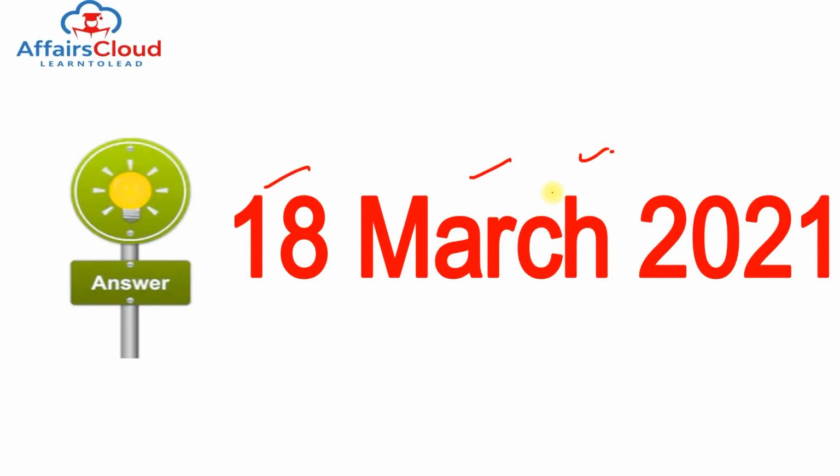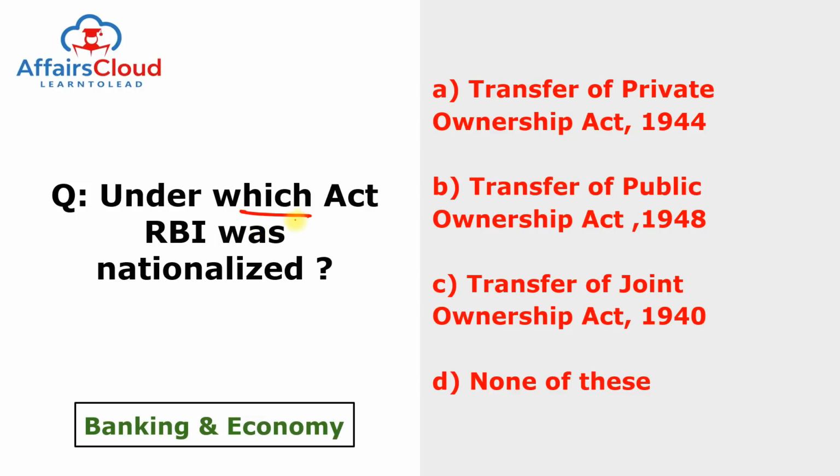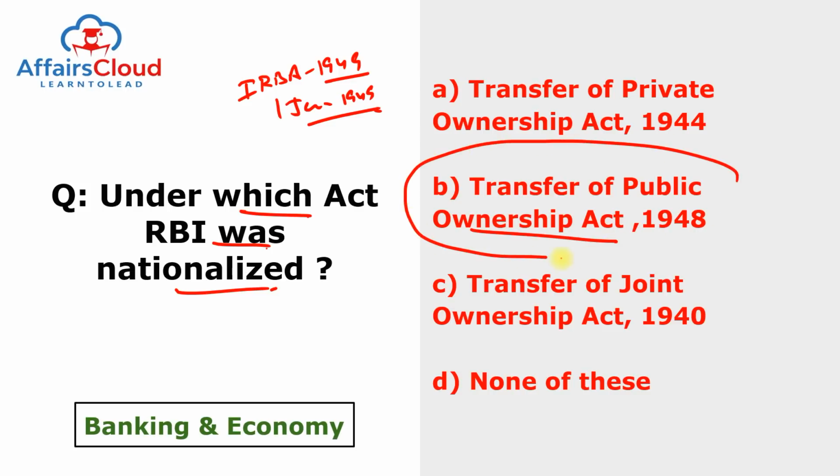Moving to the question of the day. What was the question of 18th of March 2021? The question was very simple. Under which act was RBI nationalized? Many students think it was nationalized according to the Banking Regulation Act of 1949. But you have to remember the first act under which this transfer to public ownership was started. So Reserve Bank of India was nationalized with effect from 1st of January 1949 on the basis of the Reserve Bank of India Transfer to Public Ownership Act 1948. So the answer to this question is B. All the shares in the capital of the bank were deemed transferred to the central government on payment of suitable compensation, and this act is known as the Transfer to Public Ownership Act 1948.